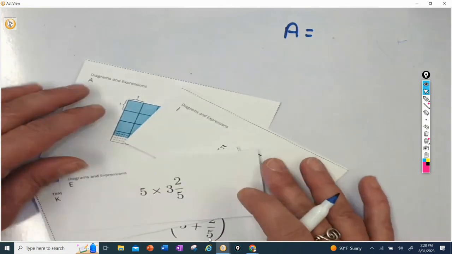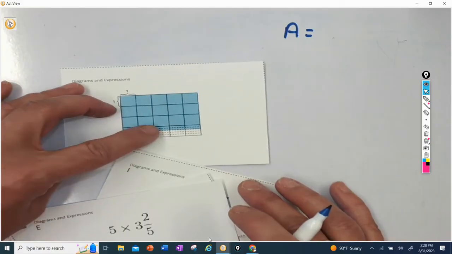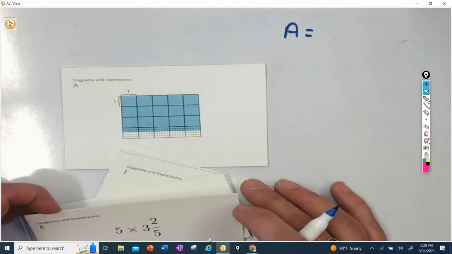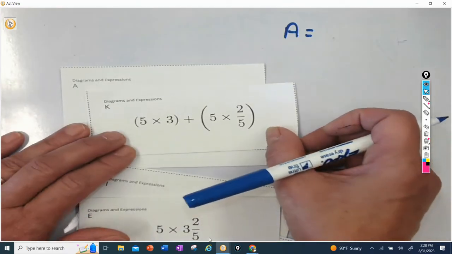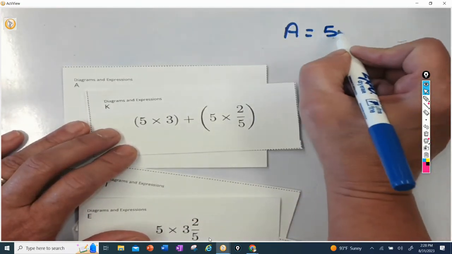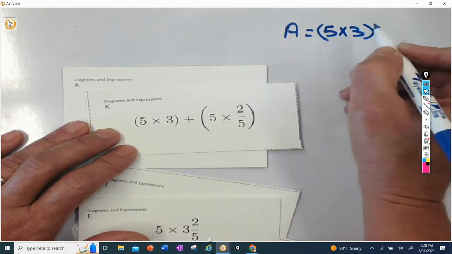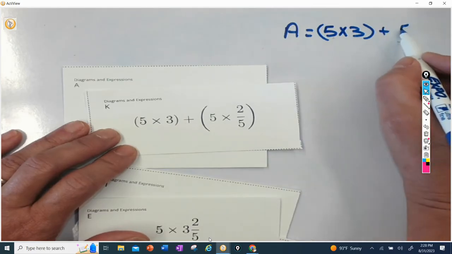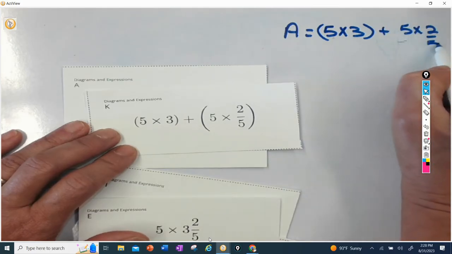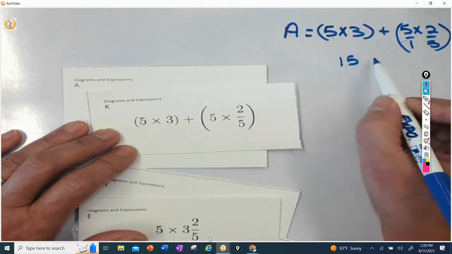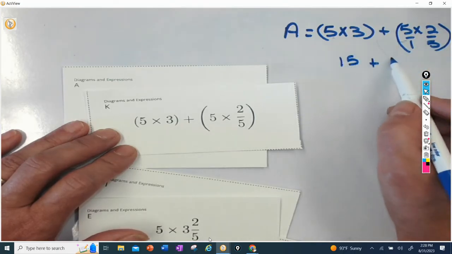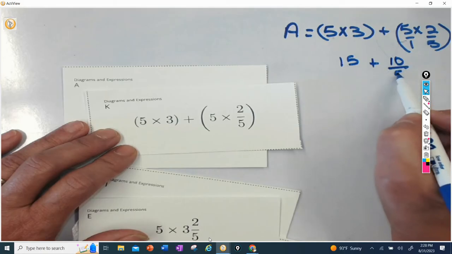Do you want to just count? Do you want to move pieces so that it makes holes? You can do it in a number of ways. I think I'm going to solve it this way. So 5 times 3, which we just about did, and 5 times 2 fifths. So this would be 15 plus 10 over 5.